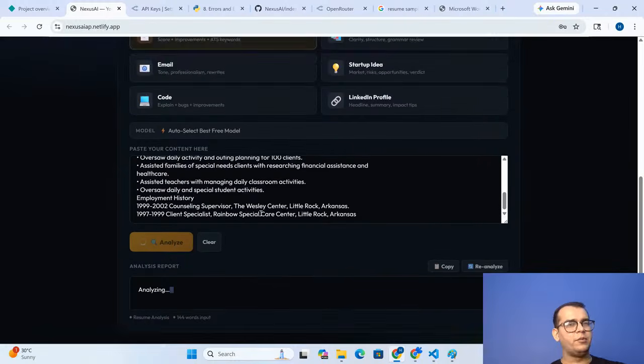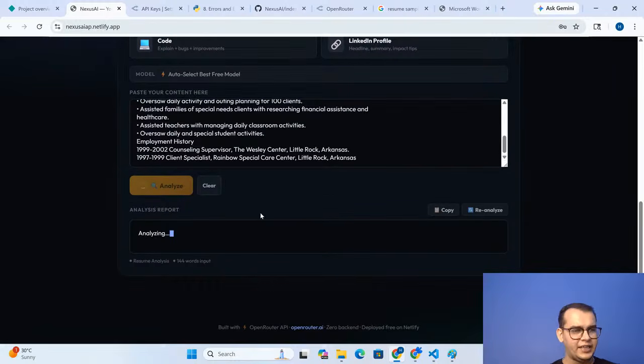Can you tell me what more features you should be adding inside this Nexus AI for an updated version? For an updated version, you guys can add the feature of PDF, where you upload the PDF and on the basis of that you get your result. One more feature you can add is voice input, like how Google works with your voice assistant. The same feature you guys can also add to your chatbot. So you do not need to write the prompt, your voice assistant will help you write the prompts. This is exactly what we will be doing. In the second phase we will start building this.